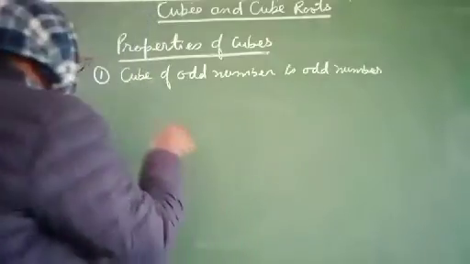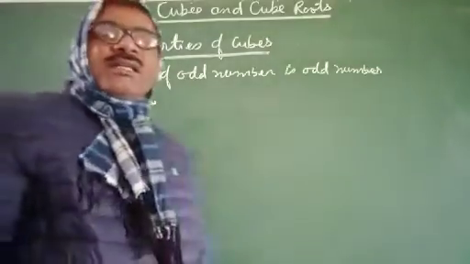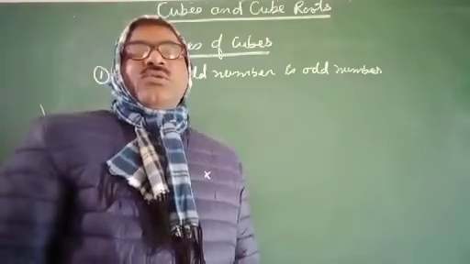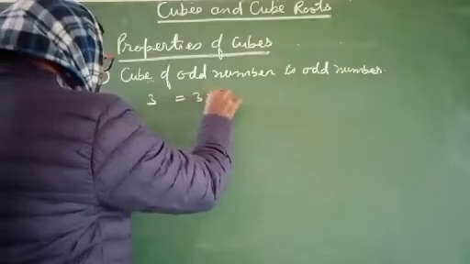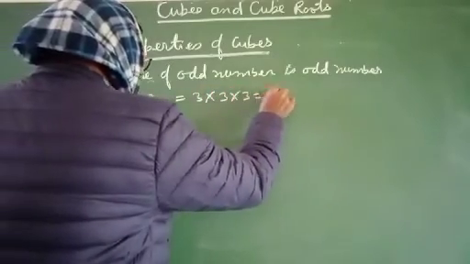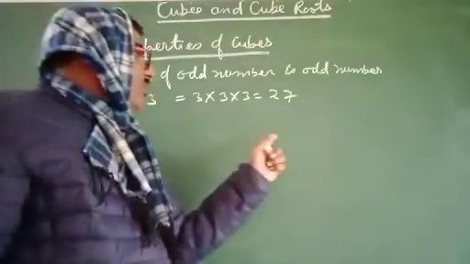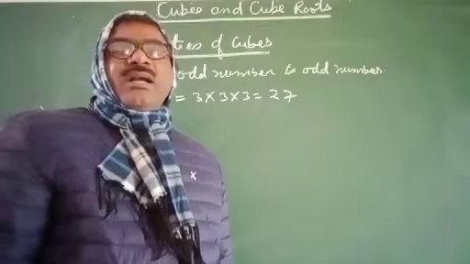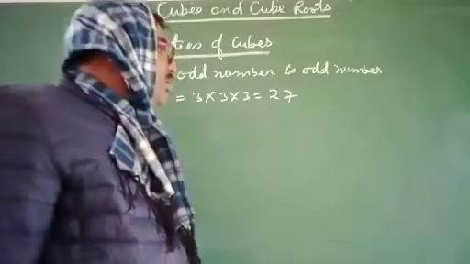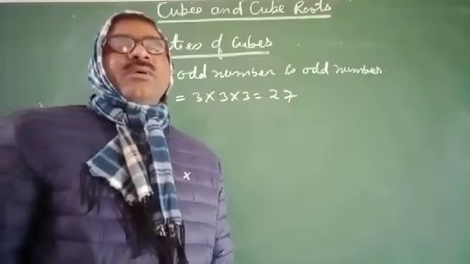Let us suppose 3. 3 is an odd number, and the cube of 3 will be 3 multiplied by 3 multiplied by 3, equal to 27. The cube of 3 is 27. 27 is an odd number. So the cube of an odd number is an odd number.